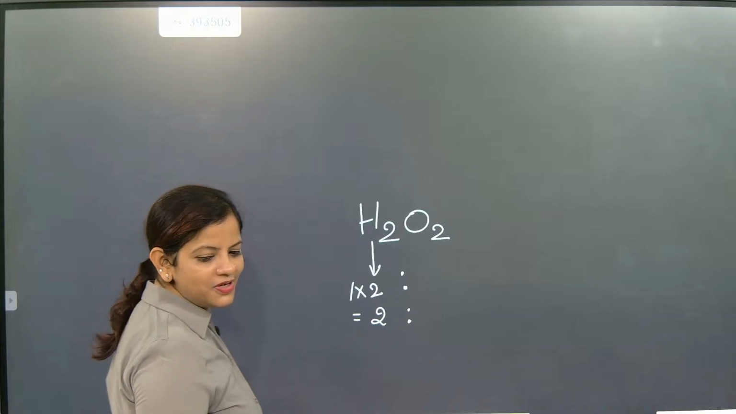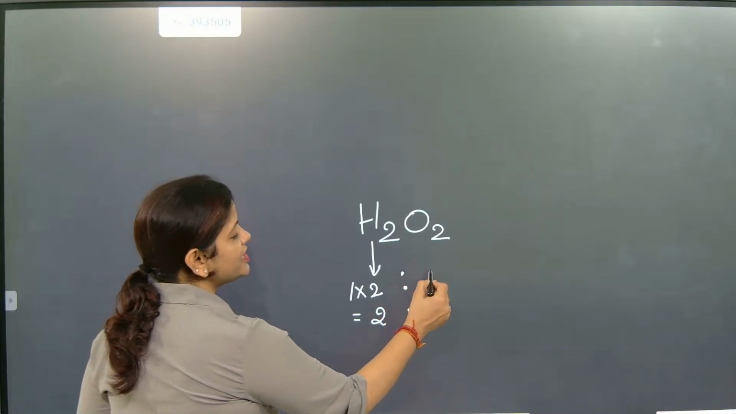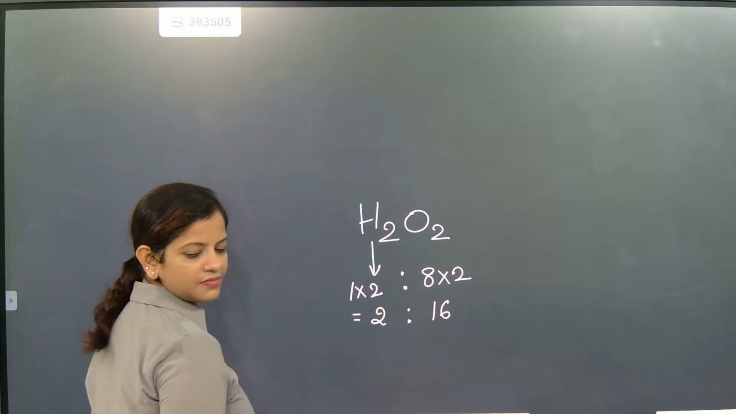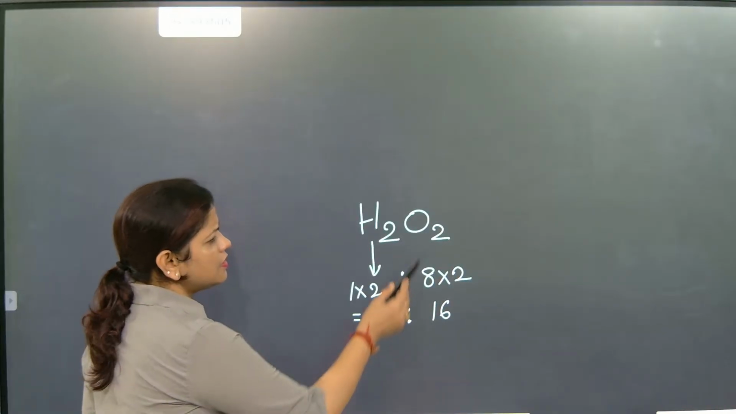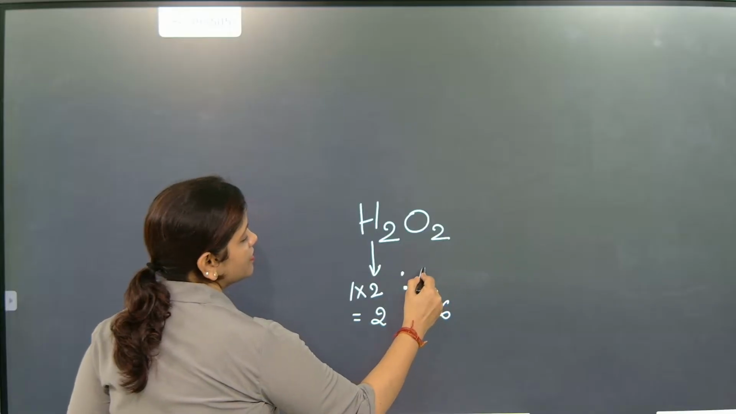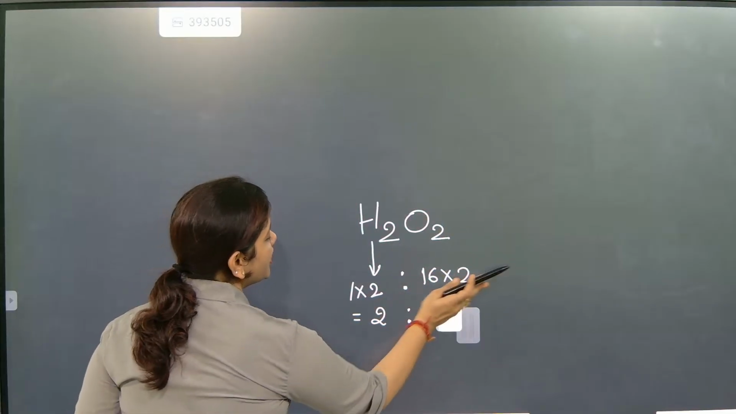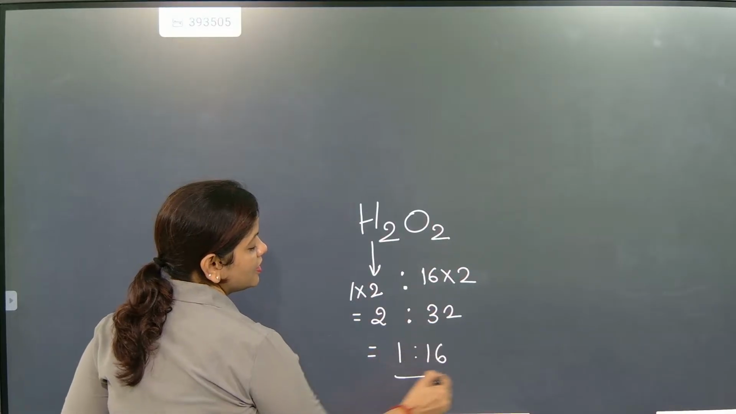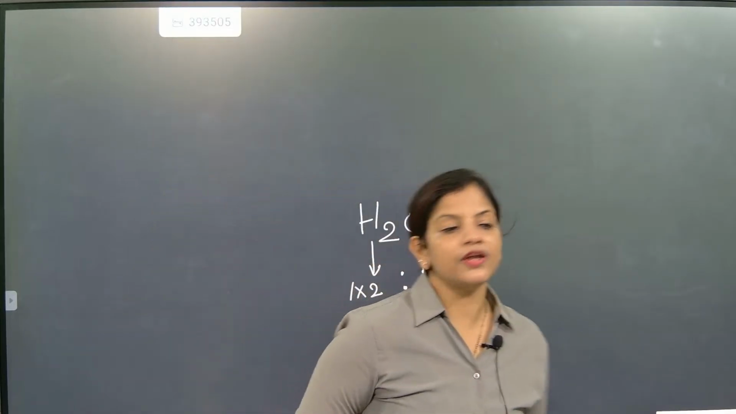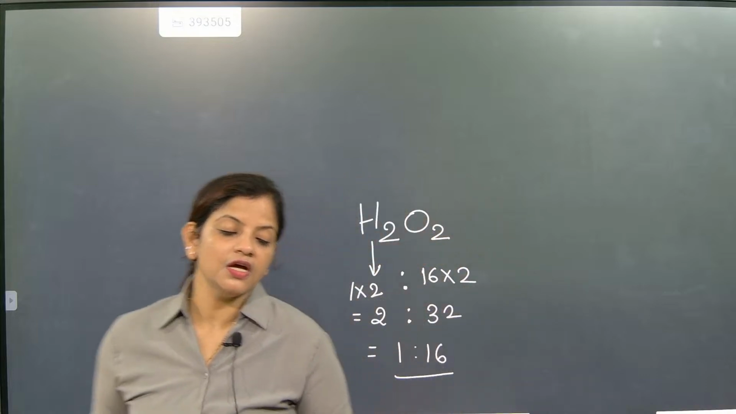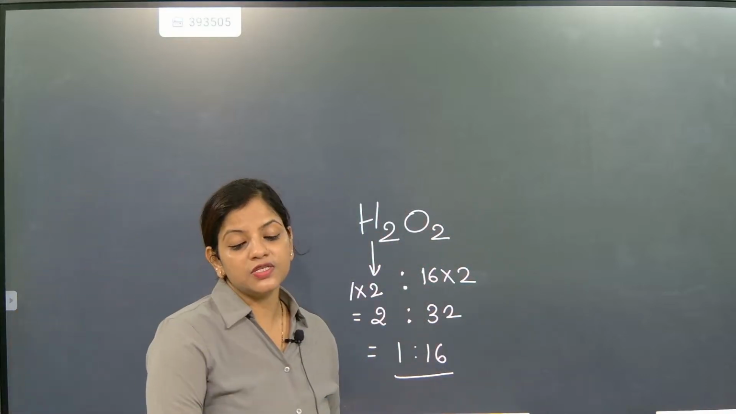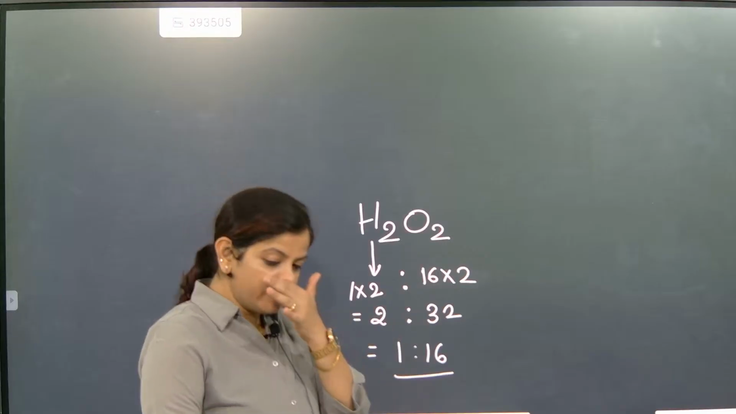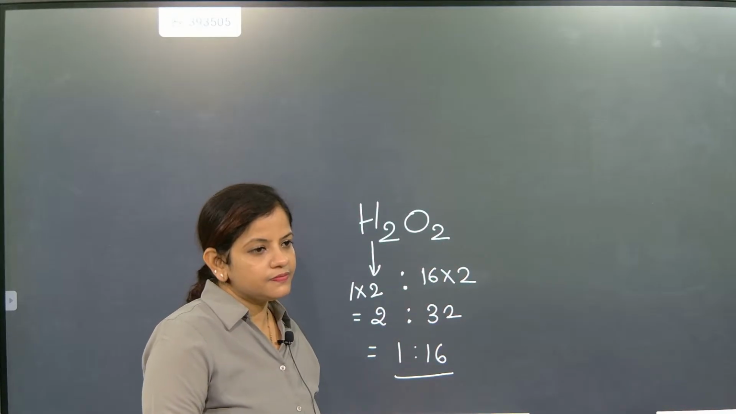Oxygen is 16 into 2, which is 32. So definitely how much is coming? 1 is to 16. Its fixed proportion is 1 is to 16, and it is not going to change. I hope everybody understood this one. Is it easy or tough?